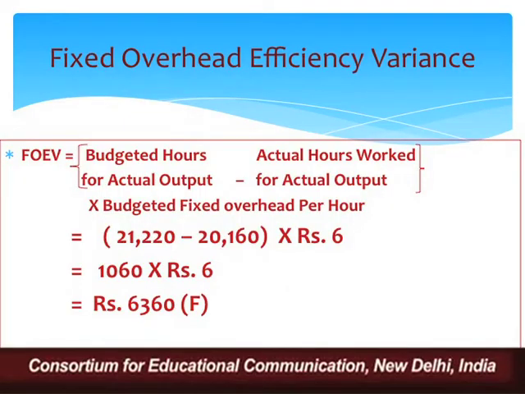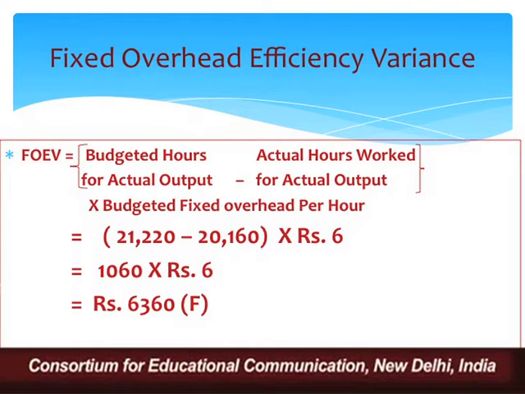The next is fixed overhead efficiency variance. This is going to tell us about the efficiency and effectiveness of the fixed overhead, how effectively we are actually making use of it. This is something which is going to be depicted by this particular computation, right? So fixed overhead efficiency variance is equal to, formula is known to us, budgeted hours for actual output minus actual hours worked for actual output, into budgeted fixed overhead per hour.